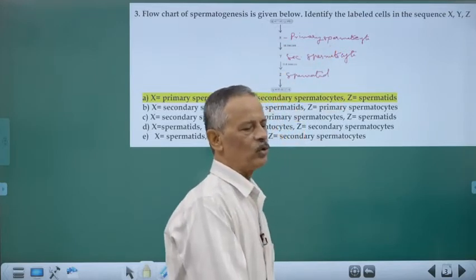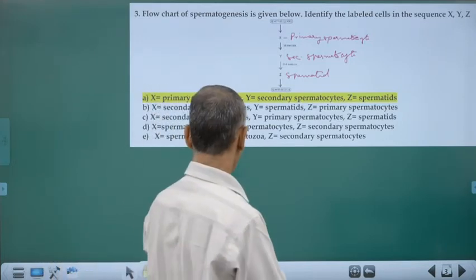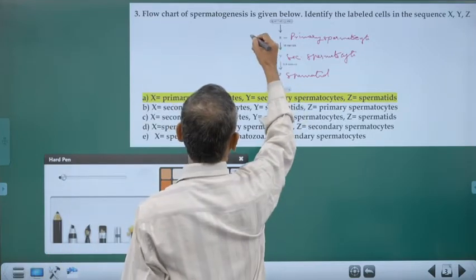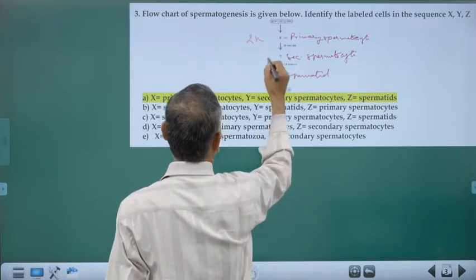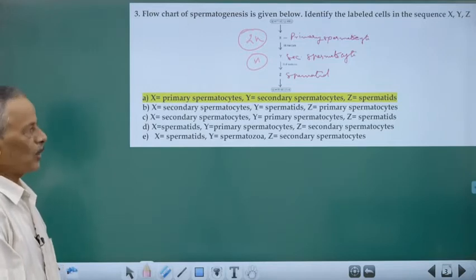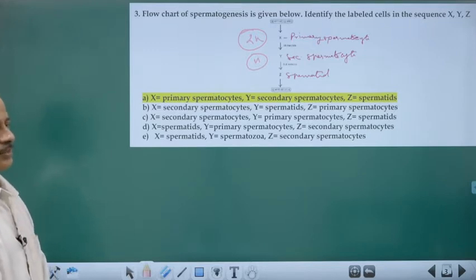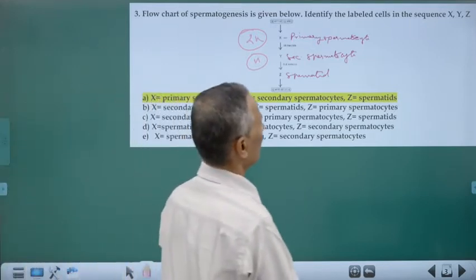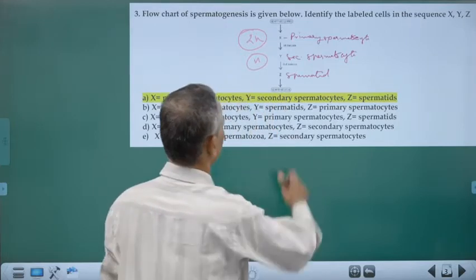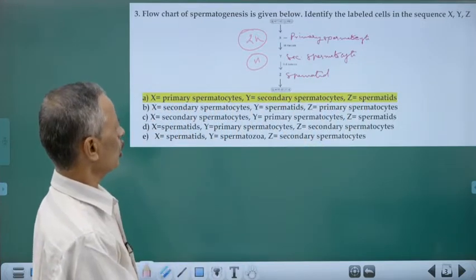And the daughter cells produced after first meiosis is the secondary spermatocyte. Understand that. This is a special condition. Primary is 2n, whereas secondary spermatocyte is haploid. The first cell that is haploid is secondary spermatocyte. In between the primary and secondary, that is during the first meiosis, chromosome number is reduced to half. Diploid is becoming haploid.